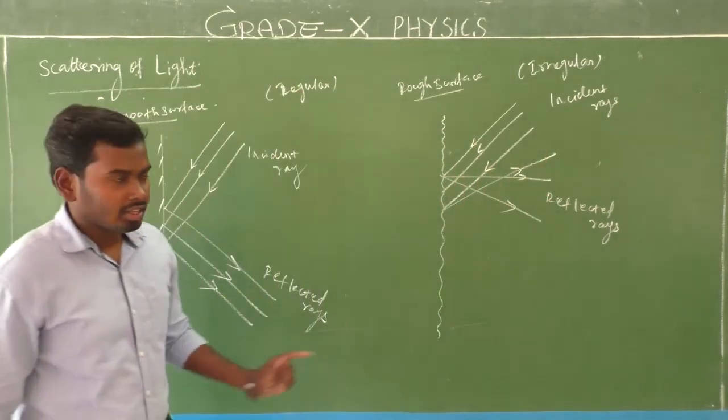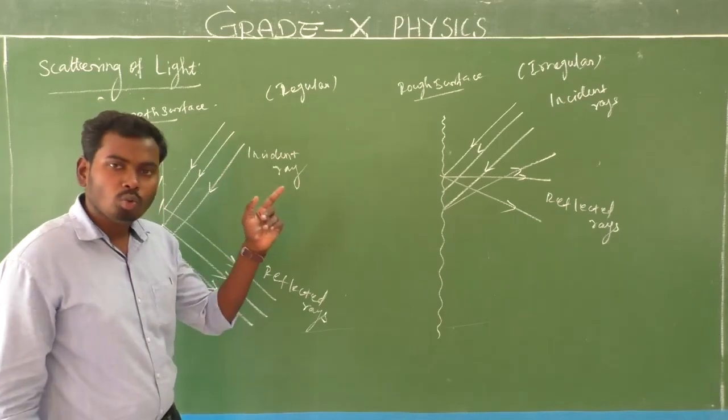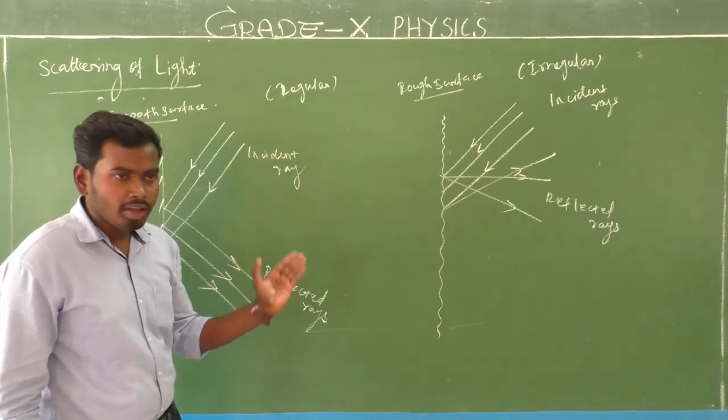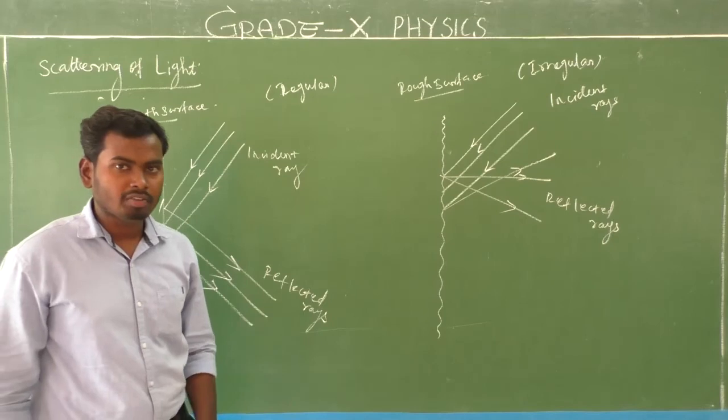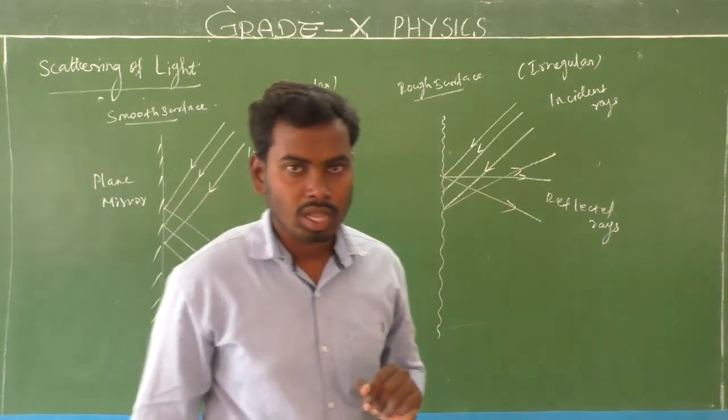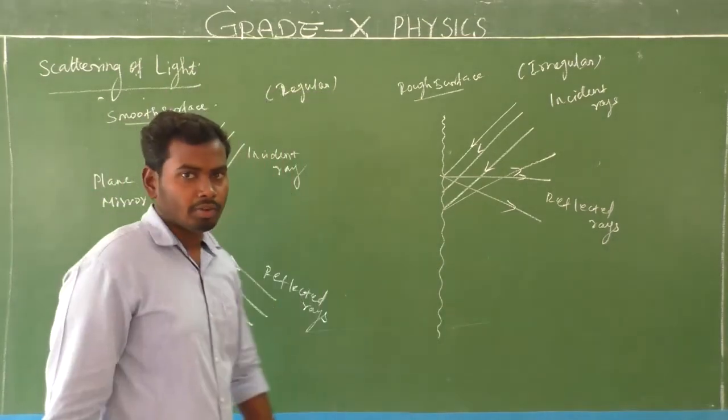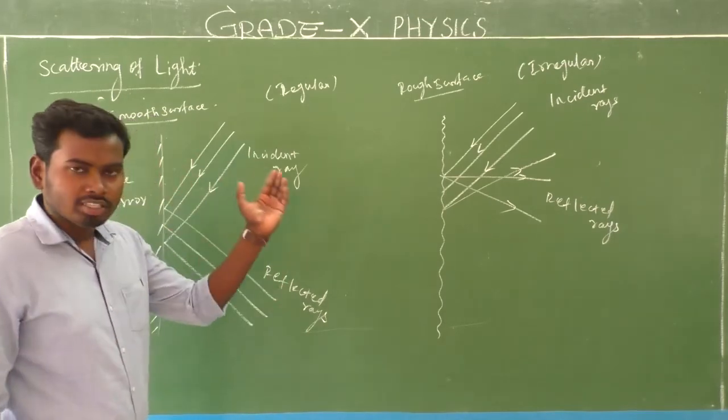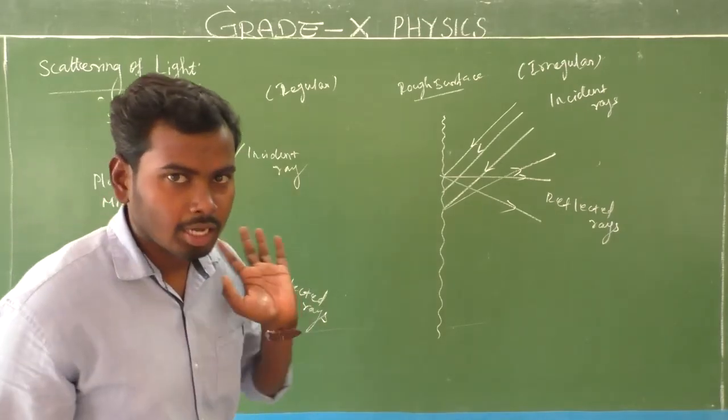Is it clear? Yes. So the reflection depends on what? The surface of the object, which means the reflecting surface. Is it clear? Yes. Keep this concept in your mind.